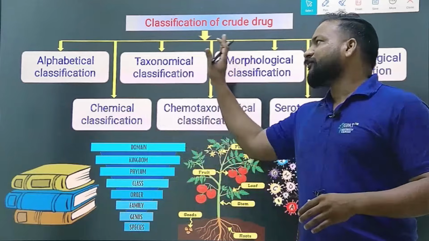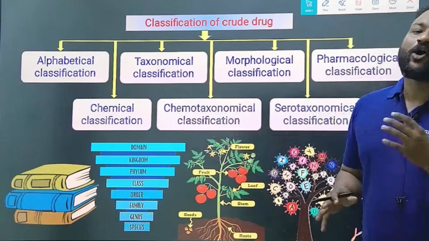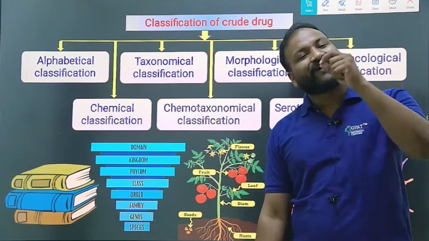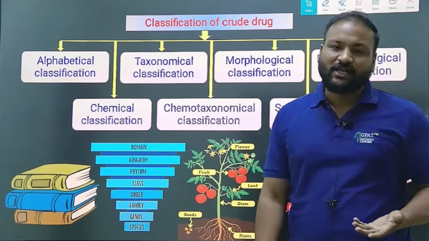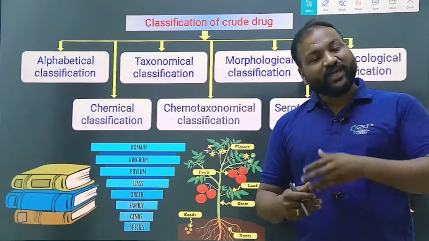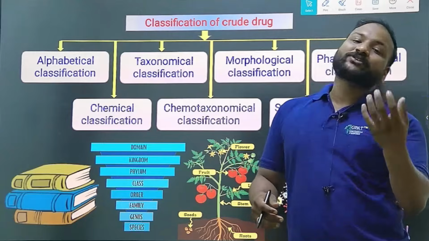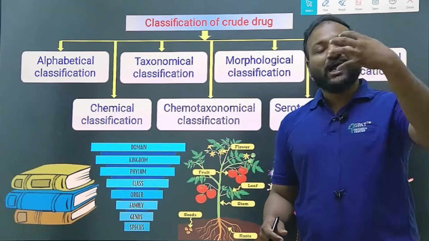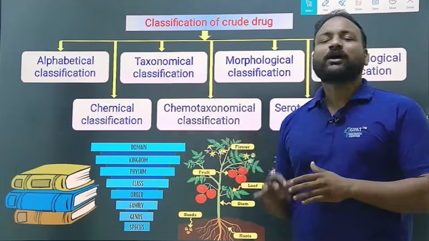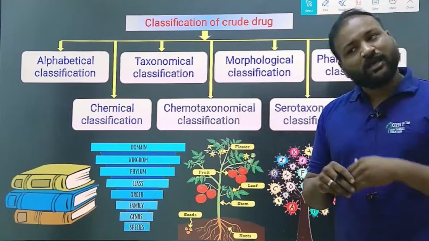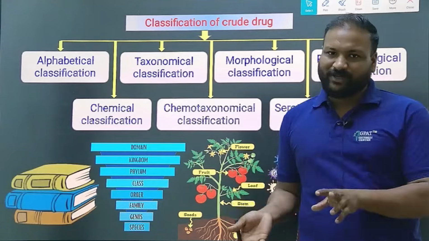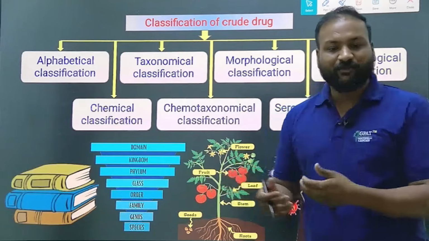Not every classification will satisfy all the criteria. In alphabetical classification, we can only find the classification based on the alphabets, but we cannot find the pharmacological action. Like how in taxonomical classification, we can only classify them based on taxonomy, but we cannot get data based on the alphabet or pharmacological action. We only have specific data. When it comes to morphology, we only know whether it is a leaf, root or stem, but we cannot arrange them in a systematic manner, which means we cannot find them in an alphabetical manner.